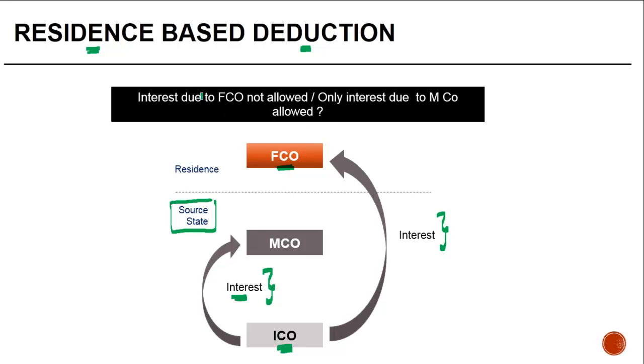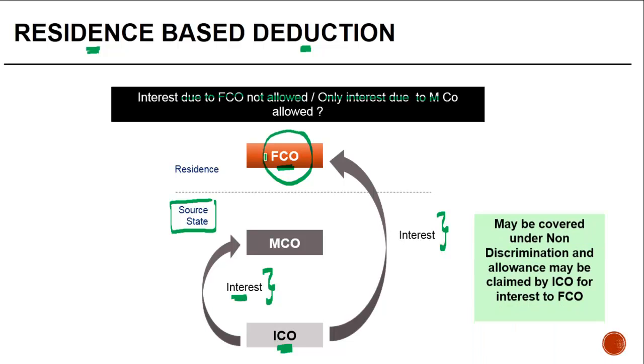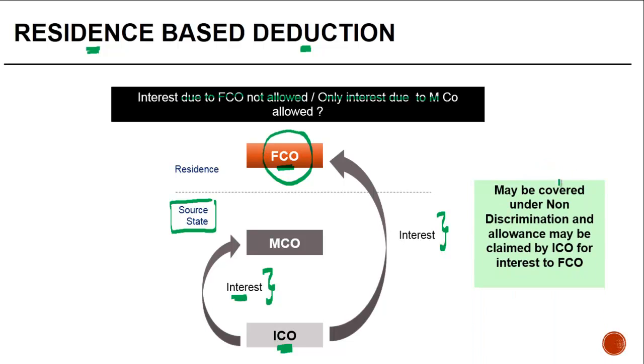What if interest due to the foreign company is not allowed, but the interest due to MCO, an Indian company, is allowed, because the interest to FCO has not been paid? In such a case, one can claim the benefit of the non-discrimination provision, and the allowance may be claimed by ICO for interest due to FCO also, even if the payment has not been made.